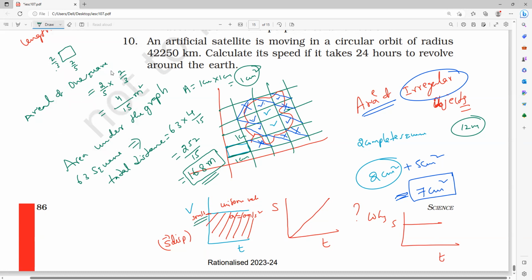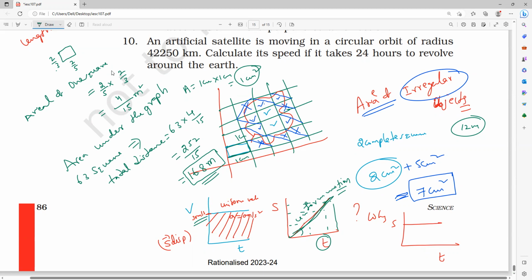But here, if I am writing like this, the body is in uniform motion. Is it right or wrong? If I draw a line inclined to the x-axis, the time axis, the body is said to be in uniform motion. Velocities, distances keep on changing. Have you noticed it? Distances keep on changing, so the velocity is increasing.